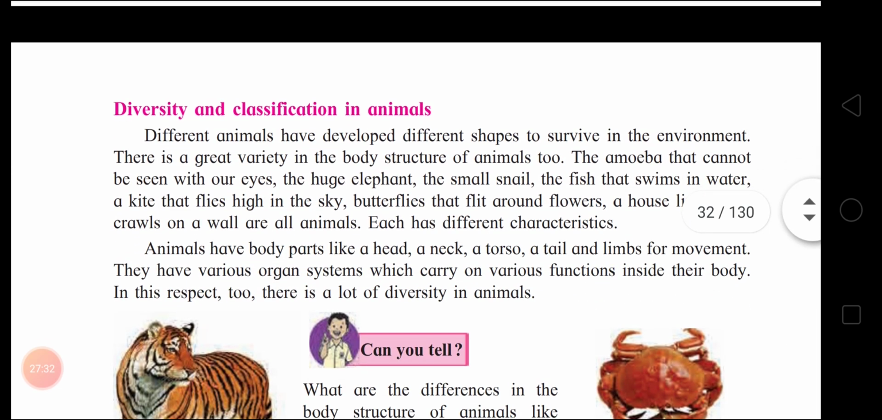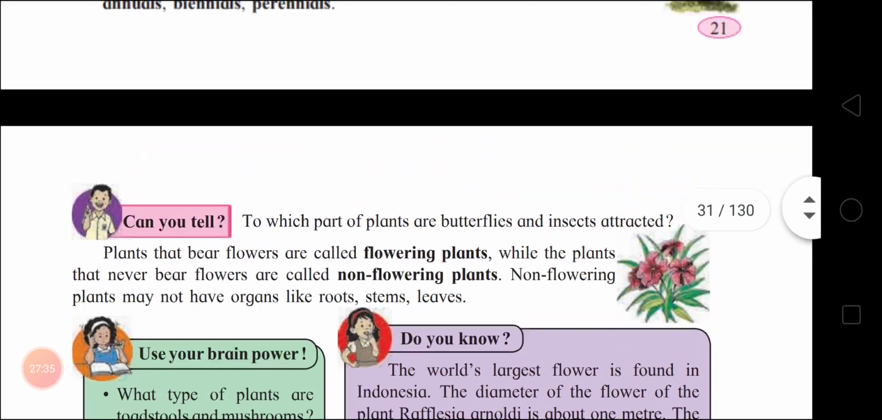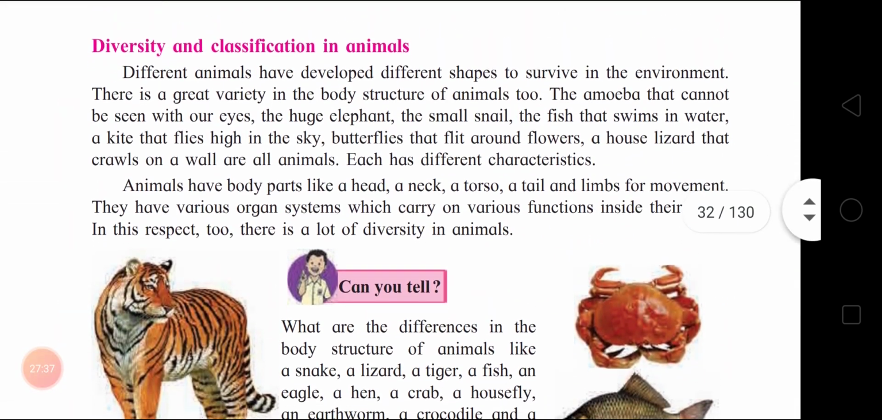Okay children, now these were the diversity of plants. Now we'll go to the diversity and classification in animals. Okay children, different animals have developed different shapes to survive in the environment. There is a great variety in the body structure of animals too.